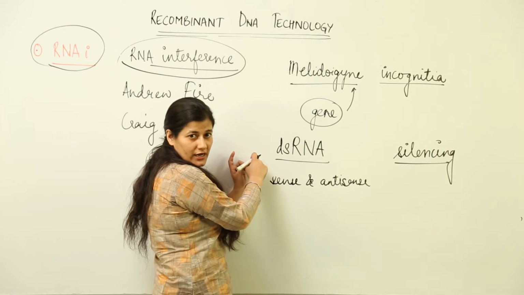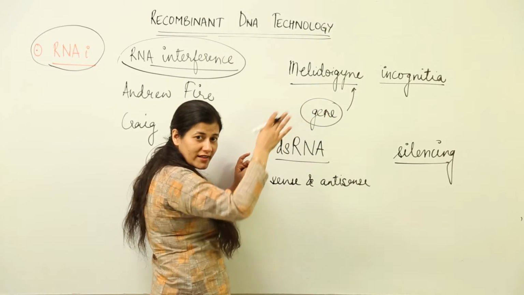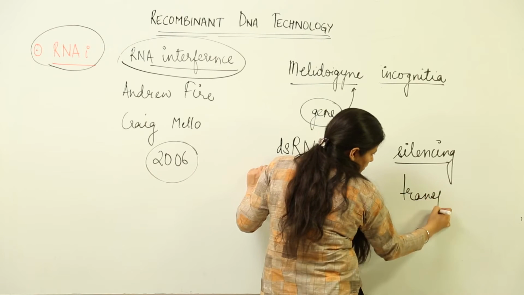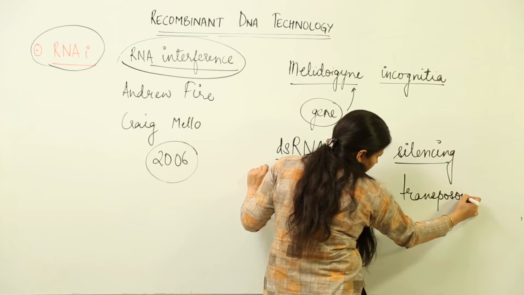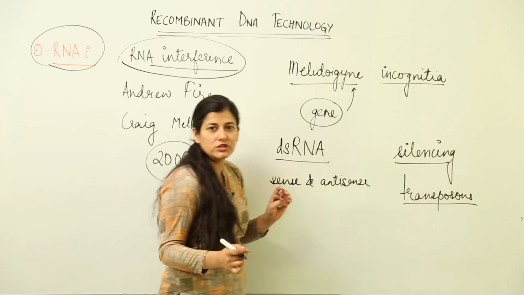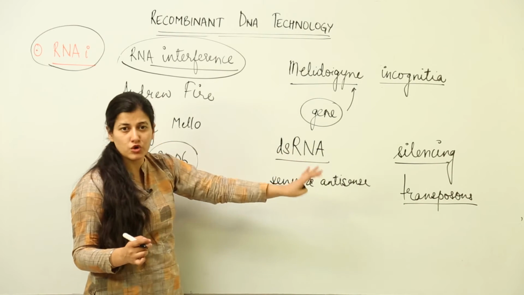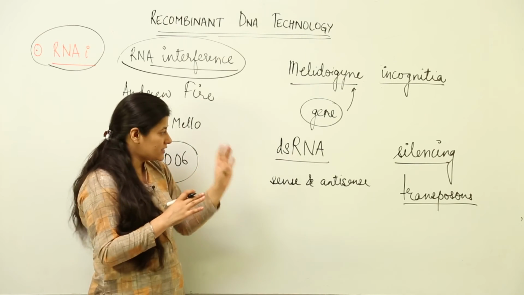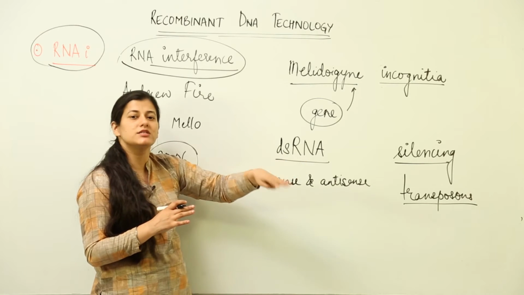This double-stranded RNA jumps from one site to another, and acts as a transposon. What are transposons? Transposons are jumping genes that move from one point to another. It acts as a transposon and helps in cellular defense. It is part of the cellular defense mechanism in certain eukaryotes.